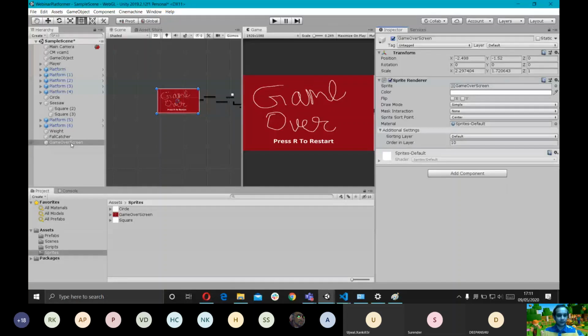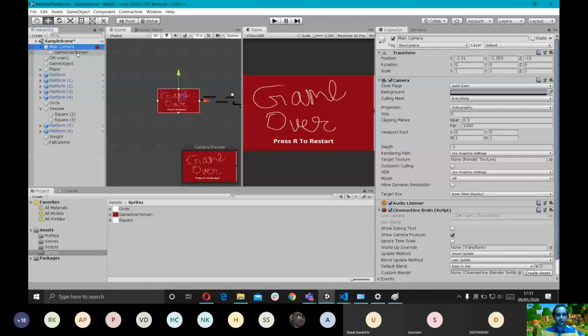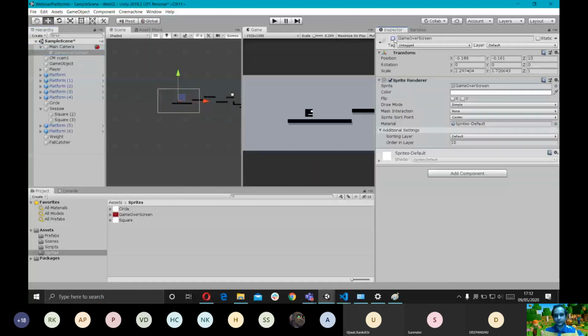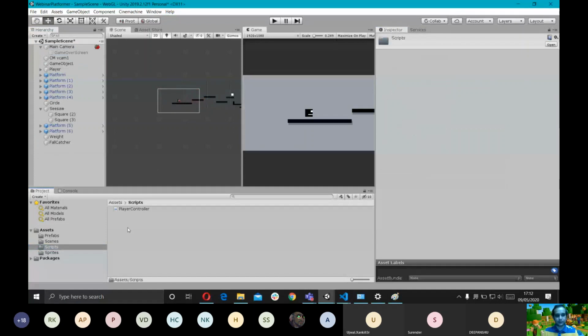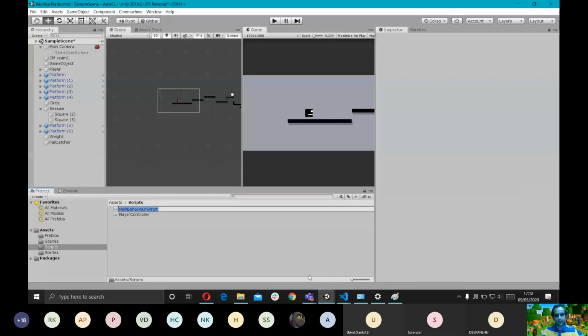Okay. So I'm gonna parent this to the main camera, so it moves along with the camera. So wherever we are, wherever we lose, the game over screen can be enabled right there. I'm also going to create a script. Let's call it game controller.